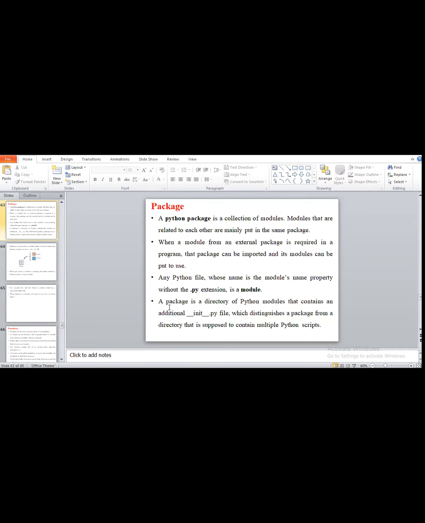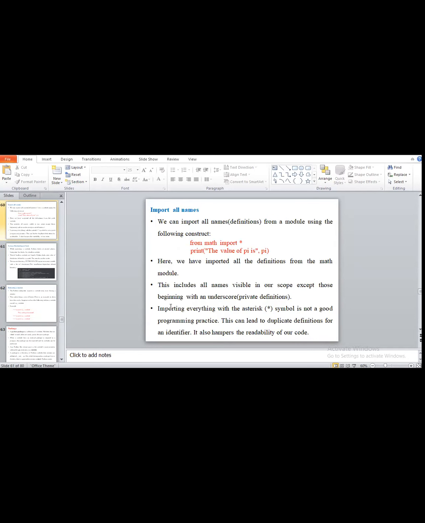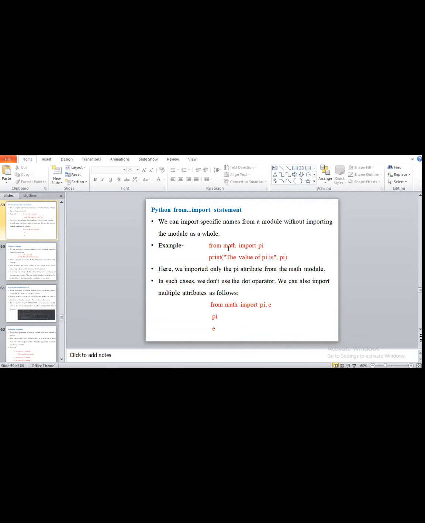Okay, so next we will see one more point. It is a small point. Actually it is related to modules, and that is packages. Okay, everyone knows what a package means: we have a collection of modules. So here you have to see the example, from math. Now we consider math as one package. Why?